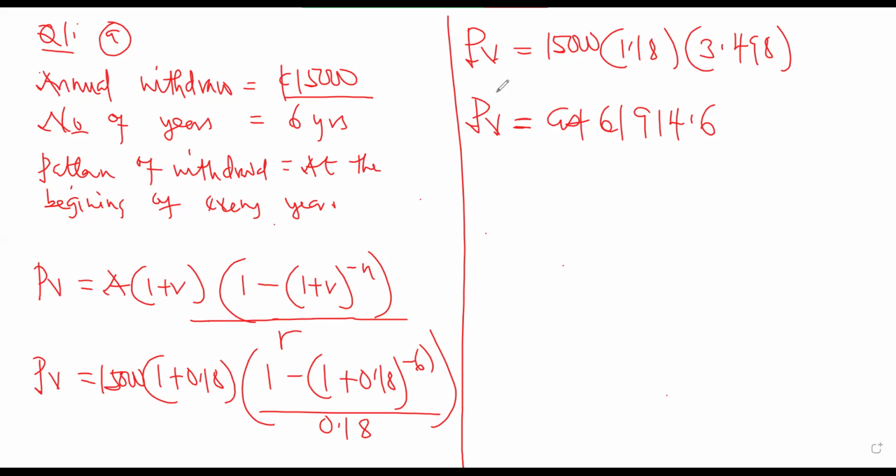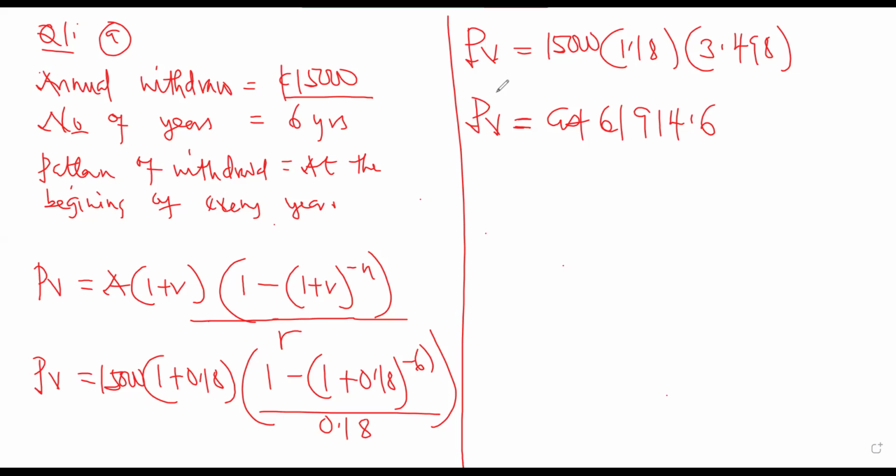So this is the amount that we are going to put in the investments, and that is going to be giving us 15,000 at the beginning of every year. So if you do the withdrawal schedule for this one, you'll be able to get 0 at the end. So if you withdraw 15,000 now, this amount will grow at 18%.